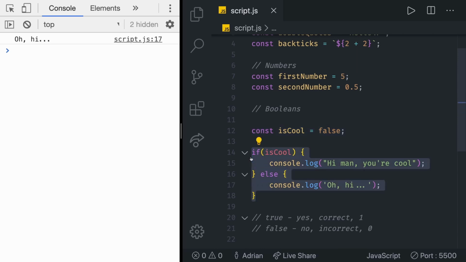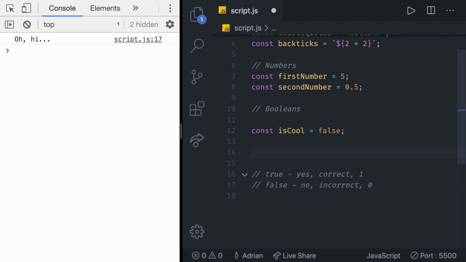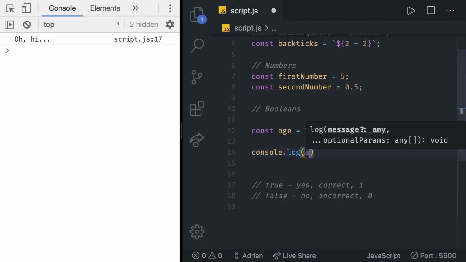Boolean values also come as a result of comparisons. So what do I mean when I say that? Let's say that we have an age. So a variable, a number variable called age, and we're going to set it to 20. Console.log age, and we can say larger than 20. So is the age larger than 20? Notice how I said in my head "is something." Yes, it is, right? Yes means true.